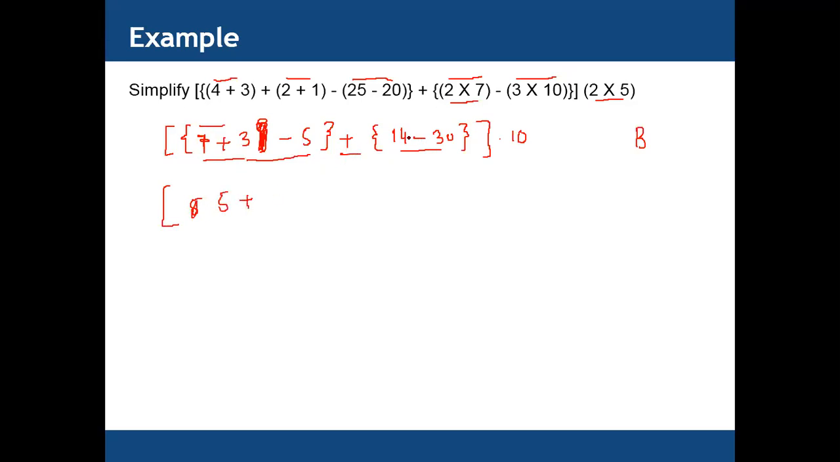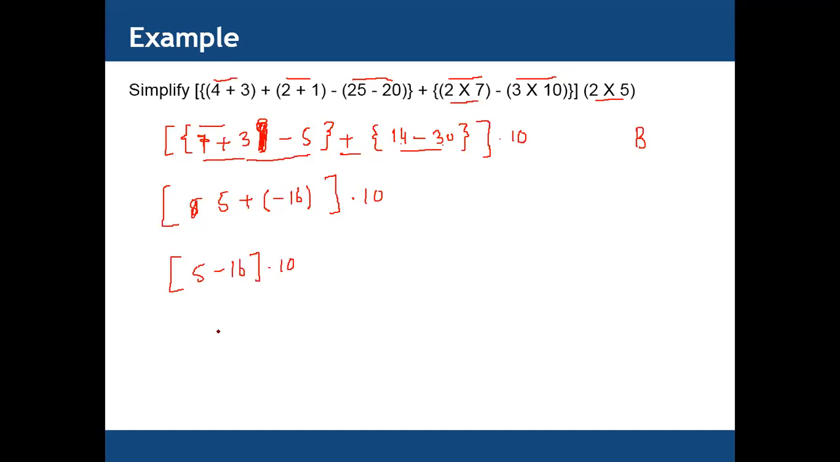Then we have 14 minus 30. 14 minus 30 equals what? Minus 16. Minus 16. And outside we have 10. Now we have plus and minus. This bracket is only to differentiate, for example to separate plus and minus. So we have 5 plus with minus equals what? Minus. And we have 16 multiplied by 10.